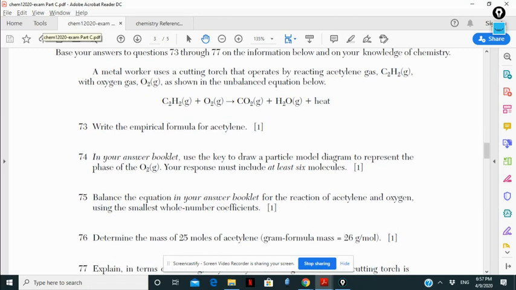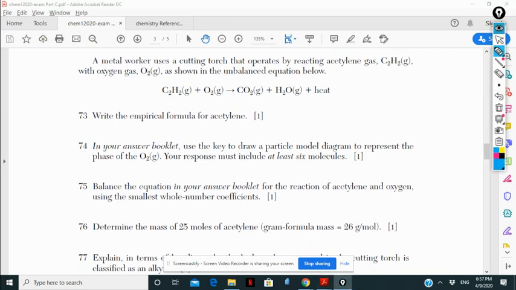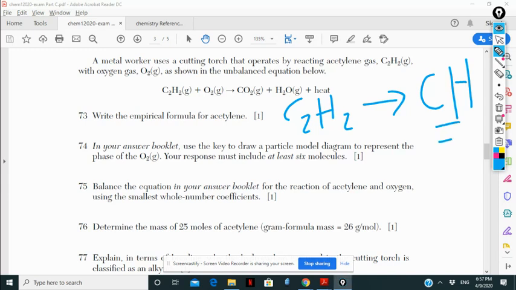Question number 71. Write the empirical formula for acetylene. So acetylene is C2H2. The empirical formula means I'm simplifying. So CH. That's the empirical formula.